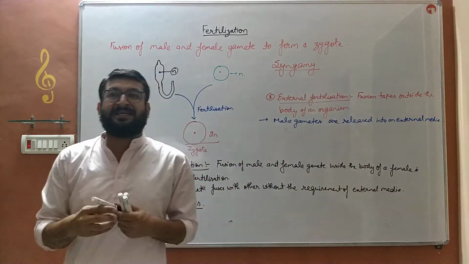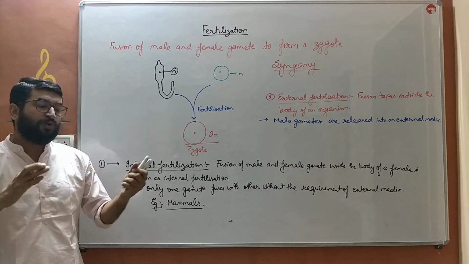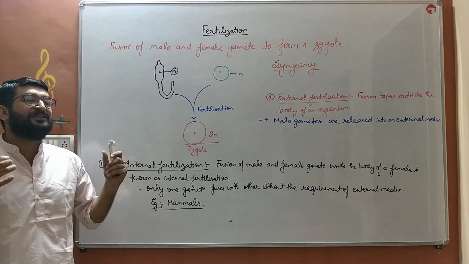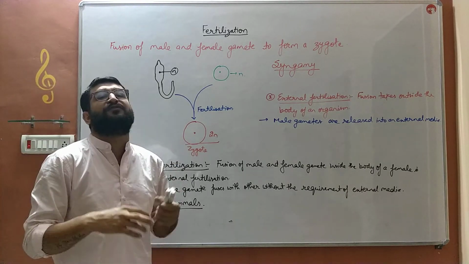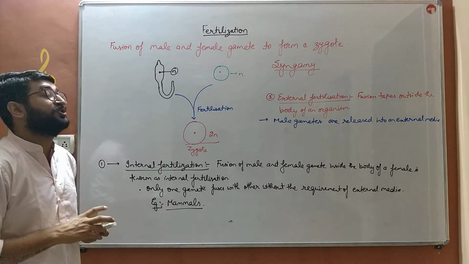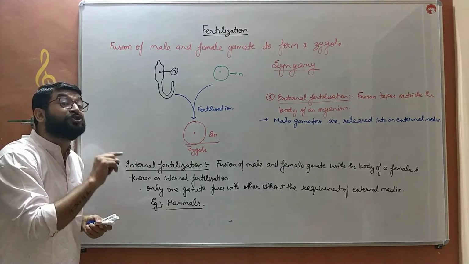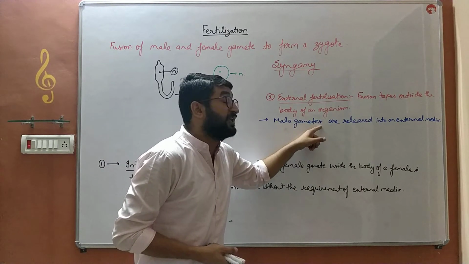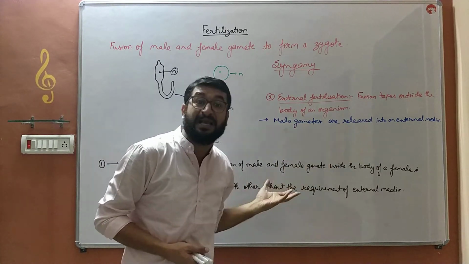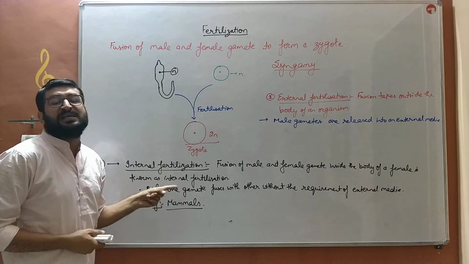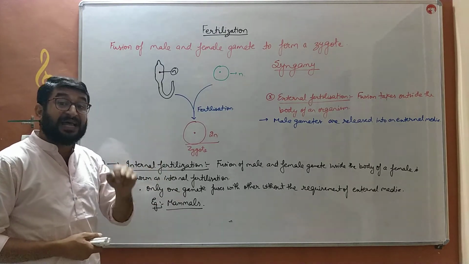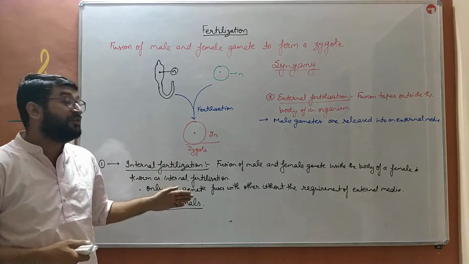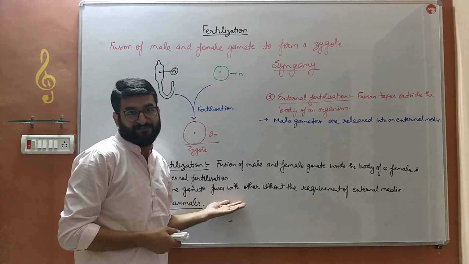Those media help the gametes to move here and there, and whenever they come in contact with each other, they will fuse and result in the formation of a zygote outside the body of the female. So in this, the zygote formation takes place outside the body in the external media, whereas in internal fertilization, the zygote formation takes place inside the female body. There is no need of external media in that.